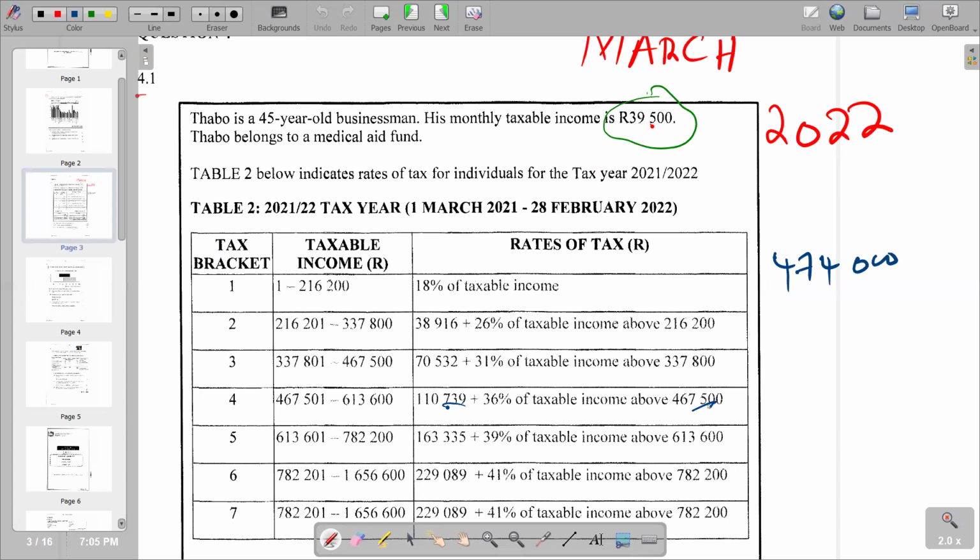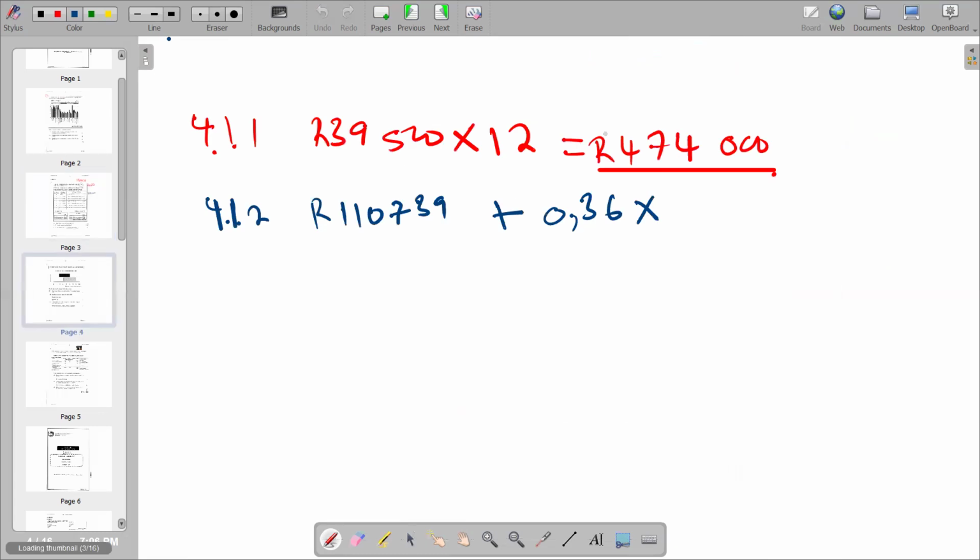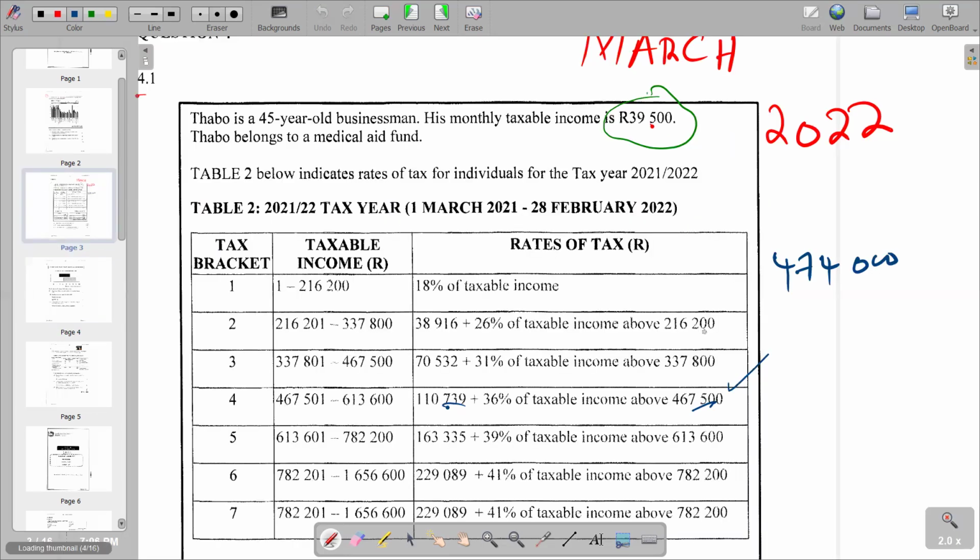So we now see that we are going to subtract so that we can see the amount that we are going to apply our 36% to, whereby we are going to say 474,000 minus 467,500. So here we are going to say 474,000, and then we subtract 467,500.